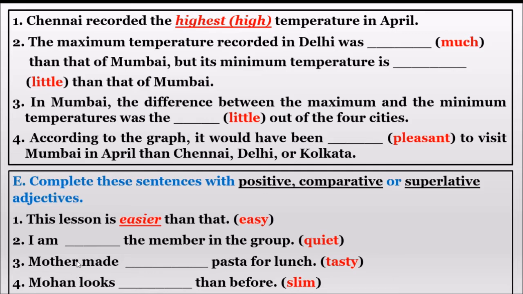But while doing, be cautious whether the sentence is positive, comparative or superlative. It means they are talking about only one thing, or they are comparing two things, or they are comparing one with the group. If you just find that, you can easily answer the remaining questions. And if you have any doubt, you can check the key which we are sending along with this. Okay, guys?